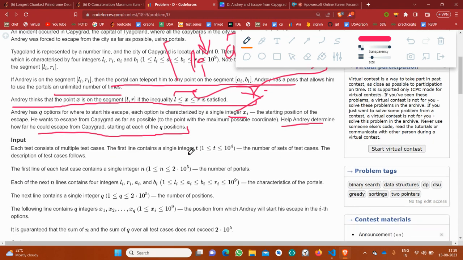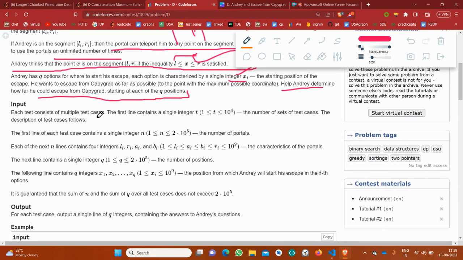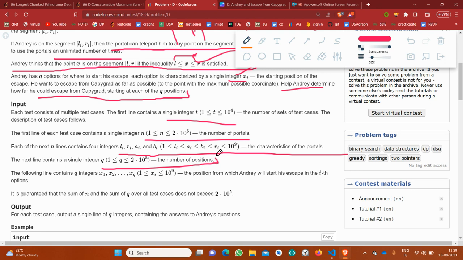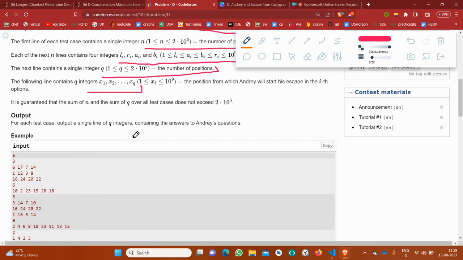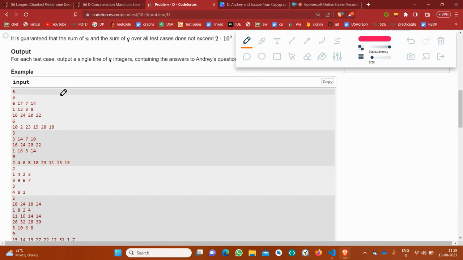Now let's move on to the input pattern. We have been given t, the number of test cases, then the number of portals, and each portal is defined by li, ri, ai, and bi, the characteristics of the portals. Then we have been given q queries, and in each query we are given the starting position from where Andrey will start his escape.